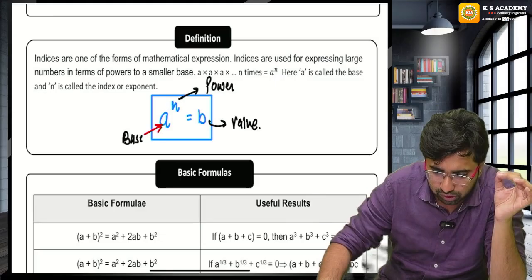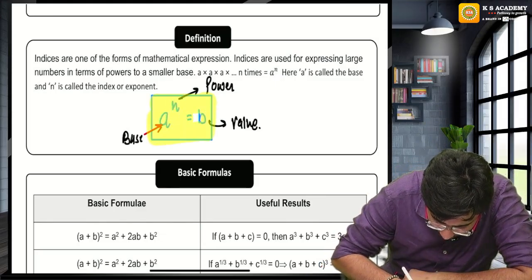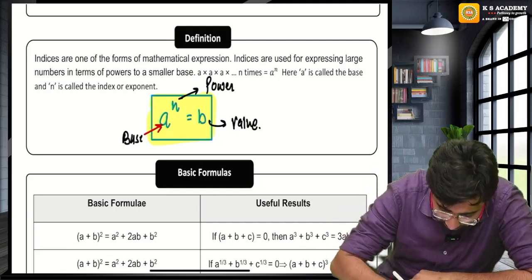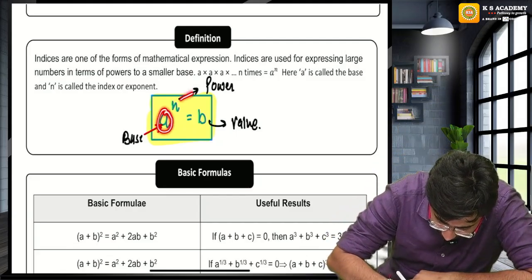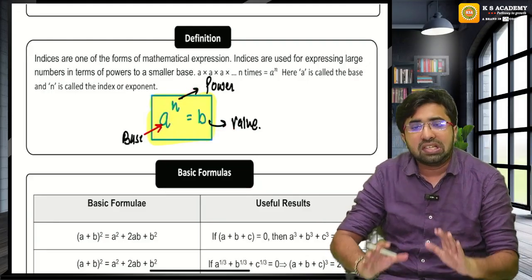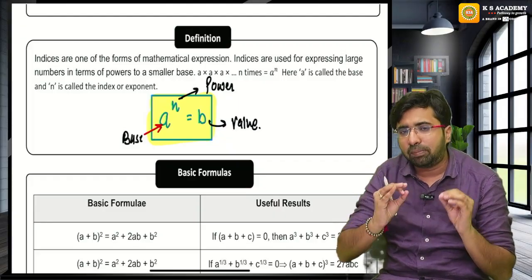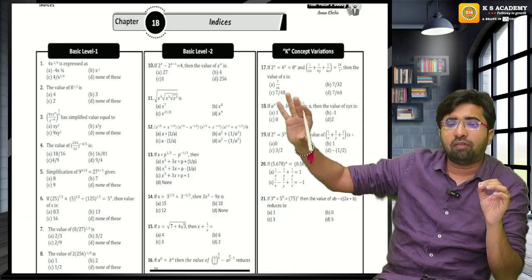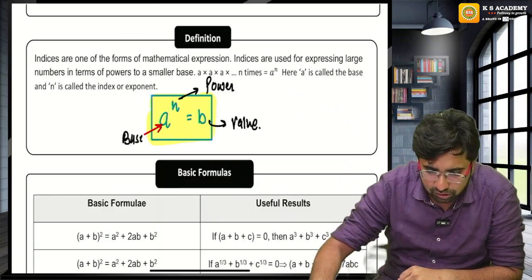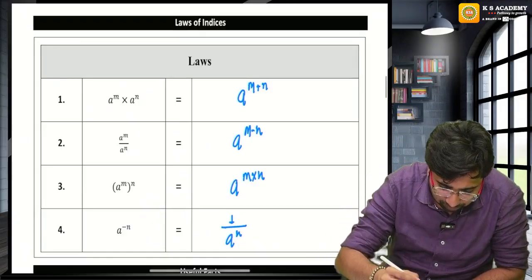So now please come to this point. Whenever we express anything in the form of a raised to the power n is equal to m, this is known as indices, where this is known as the base, this is known as the power, and this is known as the value. Any doubt on this? Since this is a super powerful revision, I'm going to increase the speed a little bit, but yes, we are going to cover all the variations of the problem. Now please pay attention, everybody. Now let's start with the basic properties of the indices.